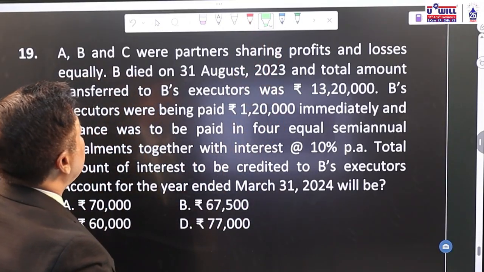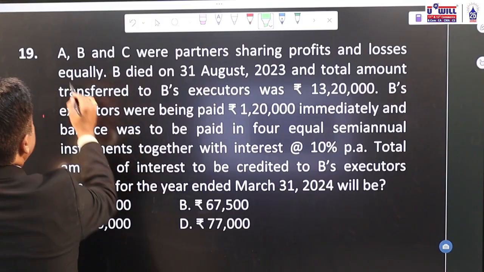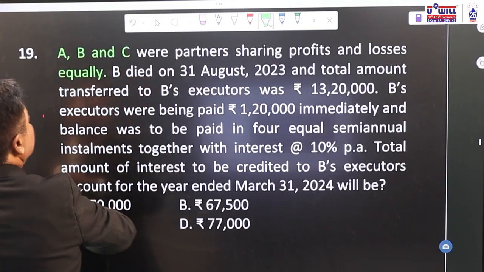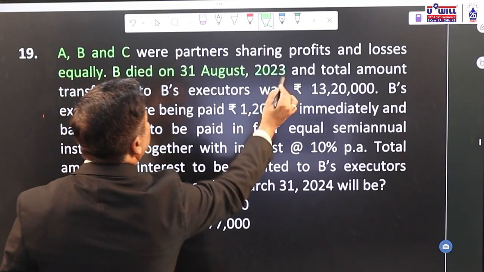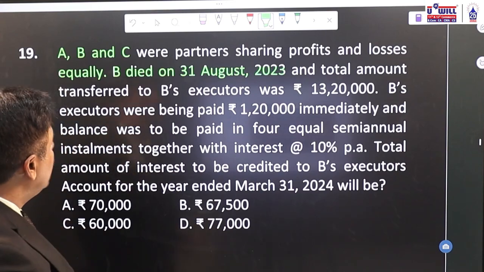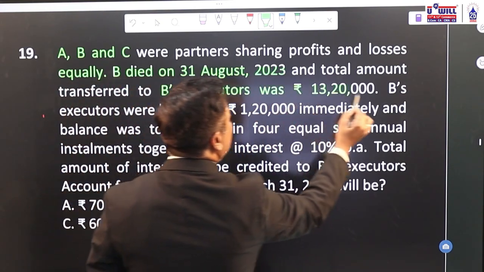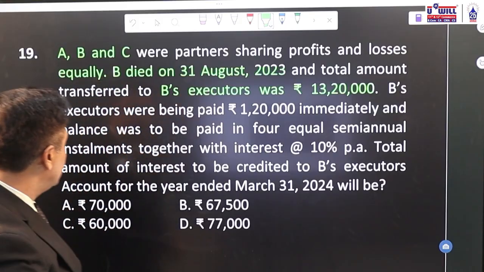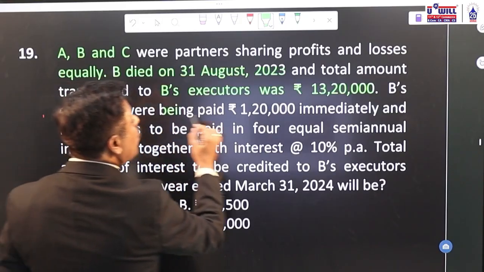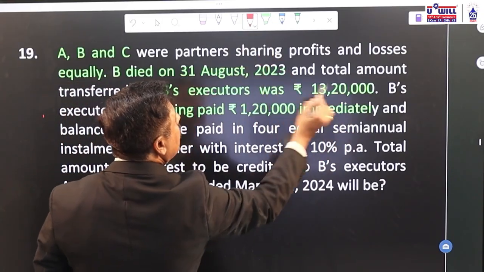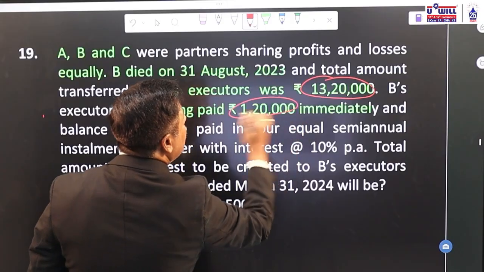A, B, and C were partners sharing profits and losses equally. B died on 31st August 2023 and the total amount transferred to B's executor account was 13,20,000. B's executors were paid 1,20,000 immediately. Out of 1320, we paid 120 immediately.